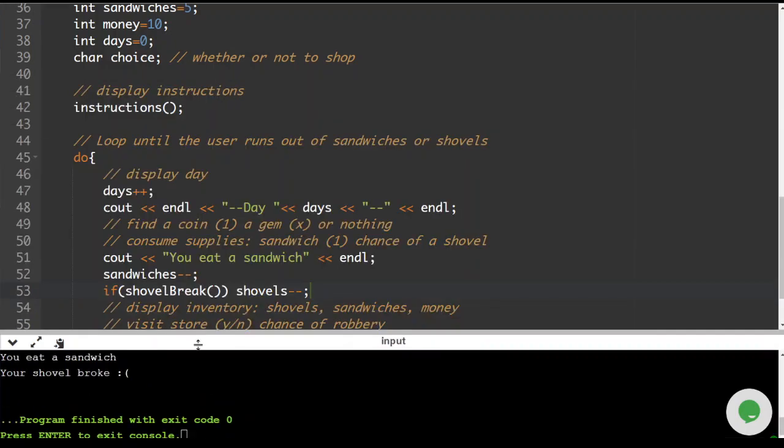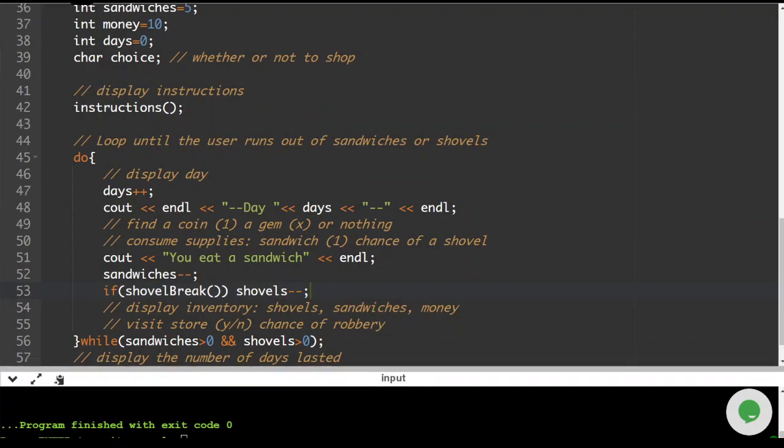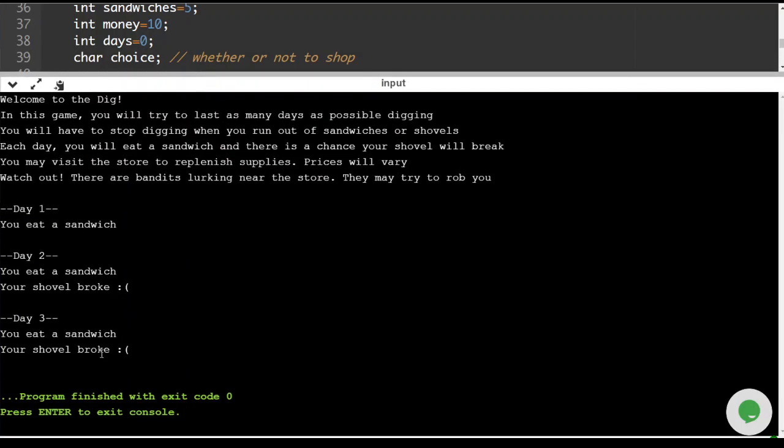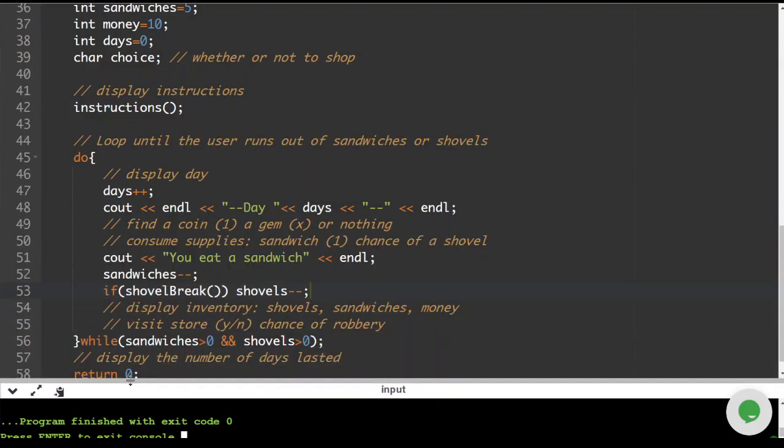It'll be pretty hard to run out of shovels before you run out of sandwiches, but I suppose it is possible. Oh, there we go. It happened. On day 3, we have broken both of our shovels already. This is some pretty bad luck, and we've only gone through 3 sandwiches. So anyway, this is a good start. Make sure you test your code in this way before moving on to the next step.